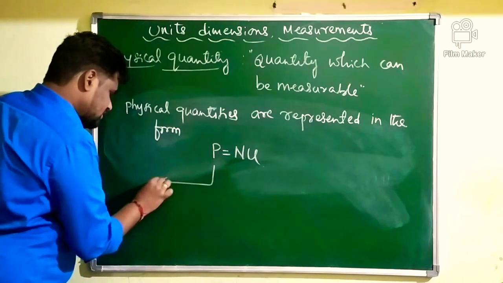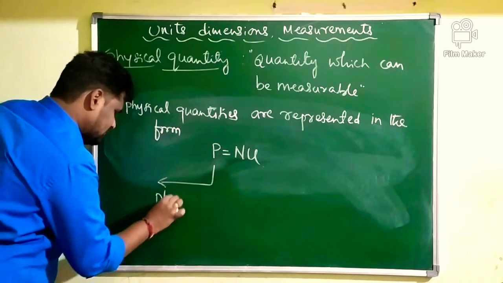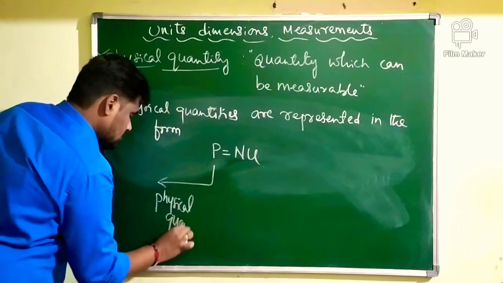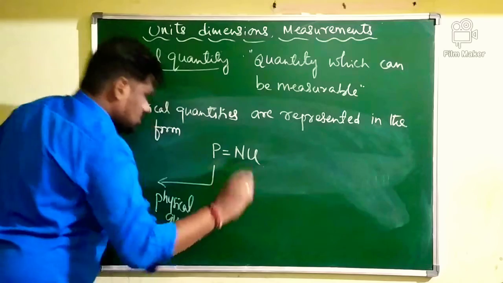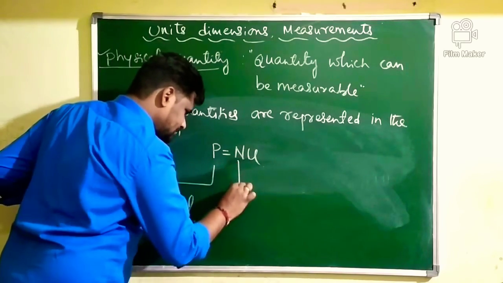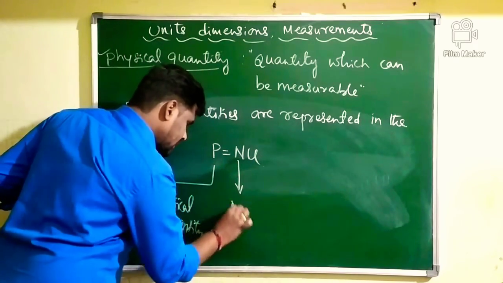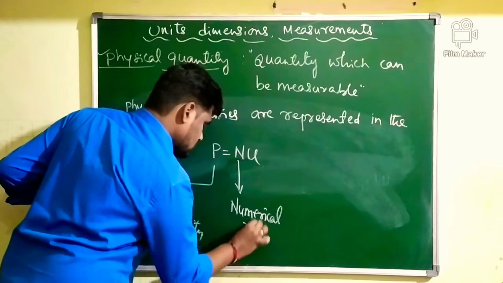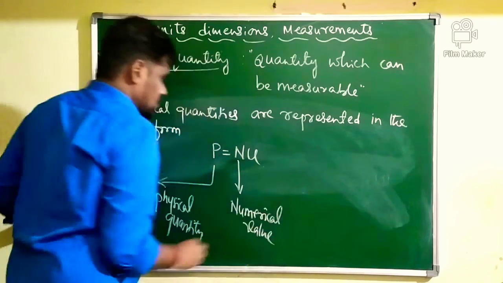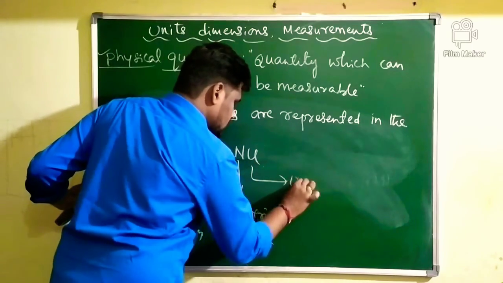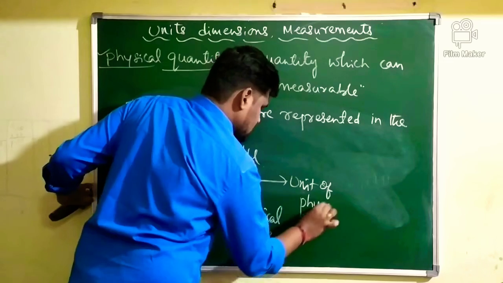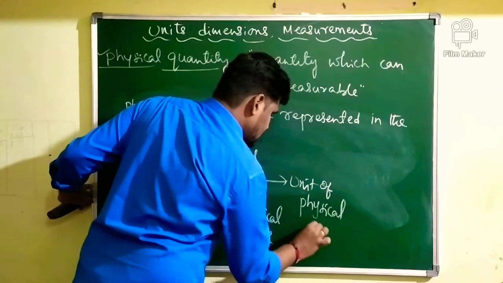P is the physical quantity. P stands for physical quantity, N stands for numerical value of the physical quantity, and U stands for unit of the physical quantity.